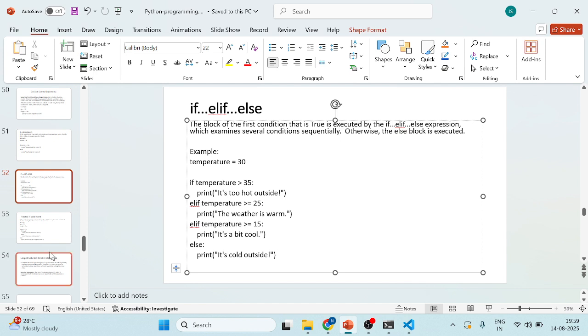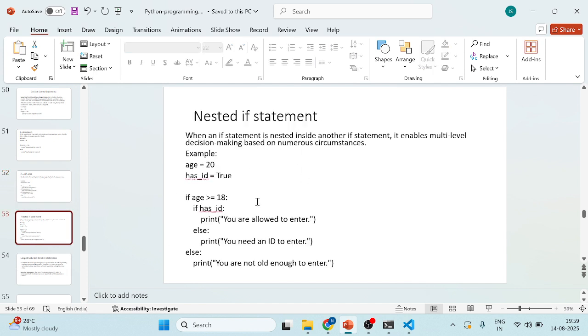So after that, nested if. What is nested if? An if inside an if. Nested inside another statement, it enables multi-decision making.